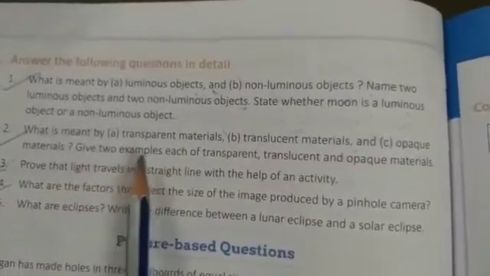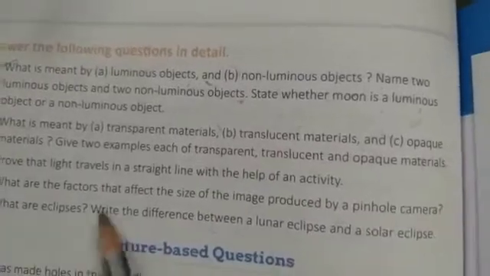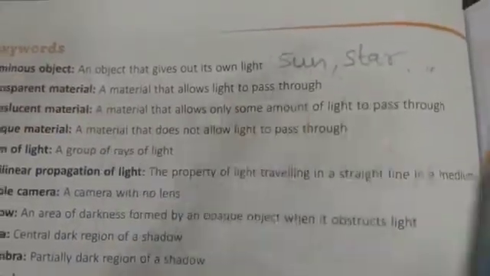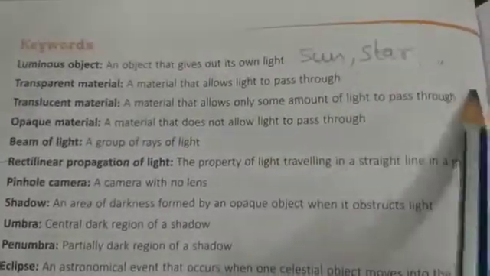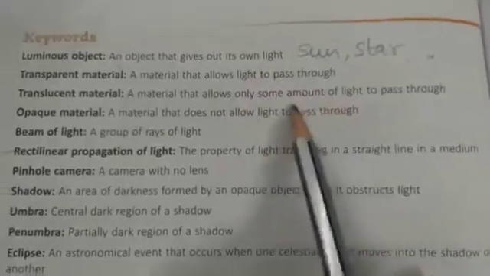Now question number 2 is, what is meant by transparent materials, translucent materials, and opaque materials? Give 2 examples each of transparent, translucent, and opaque materials. You all know transparent materials. It is given in your book on page number 90, but you have to write the complete definition. A material that allows light to pass through it is called a transparent material. And 2 examples are glass and air.